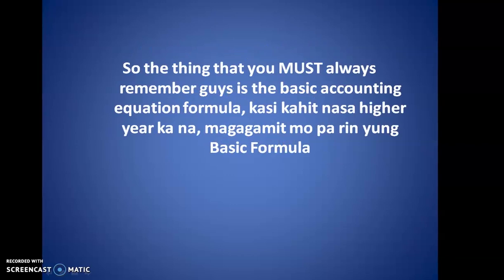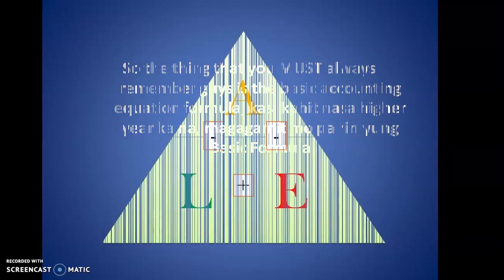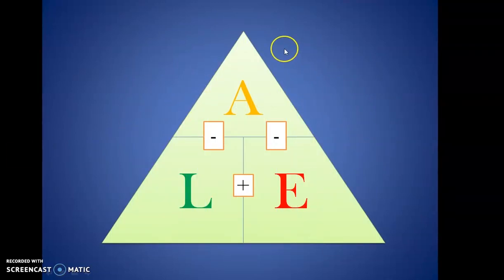So the thing that you must always remember, guys, is the basic accounting equation formula. Kasi kahit nasa higher year ka na, magagamit mo pa rin yung basic formula. In math, meron tayong tinatawag na formula triangle. If we will apply the accounting equation, ganito ang magiging kalabasan. So we have A for assets, L for liabilities, and E for equity.